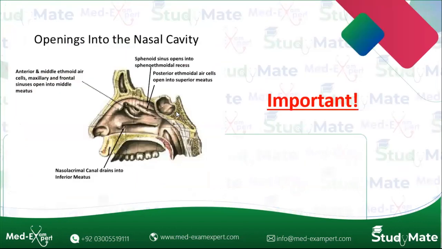Okay, so this is a very important slide. I can confidently say that you will get at least 2 to 3 MCQs in your ENT Part 1 exam from this slide. So here we can see the lateral wall of the nose. The lateral wall of the nose has 3 turbinates: superior, middle and inferior turbinate.